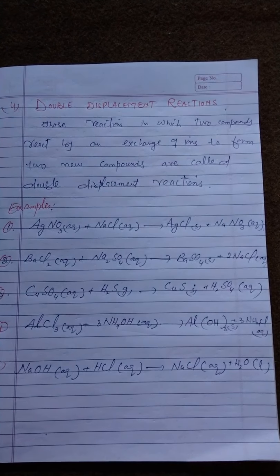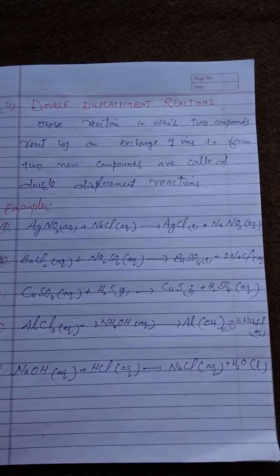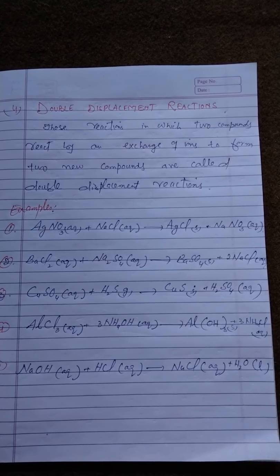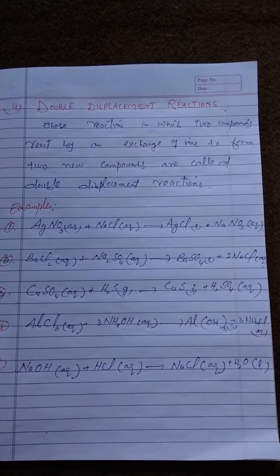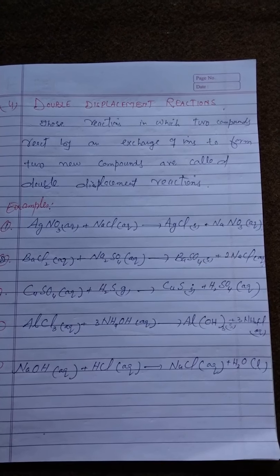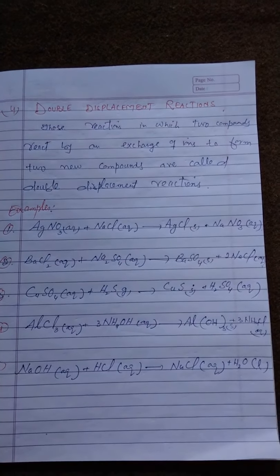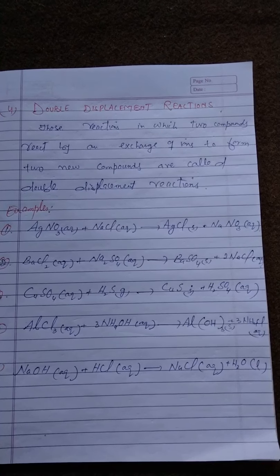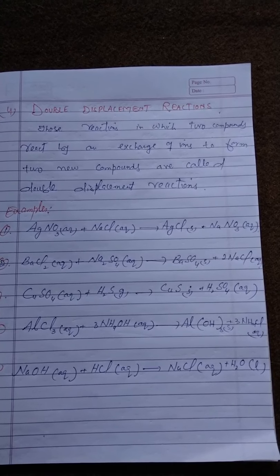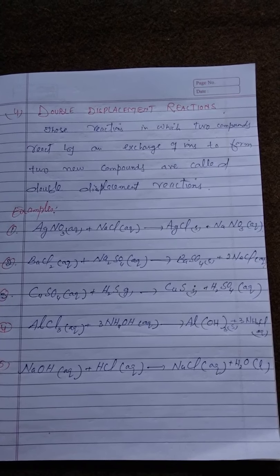First one is silver nitrate solution is added to sodium chloride solution. Then a white precipitate of silver chloride is formed along with sodium nitrate solution. So silver nitrate reacts with sodium chloride, it forms silver chloride and sodium nitrate. So here the exchange of ions takes place. That means silver reacts with chlorine and nitrate reacts with the sodium. So two new compounds are formed, silver chloride and sodium nitrate.